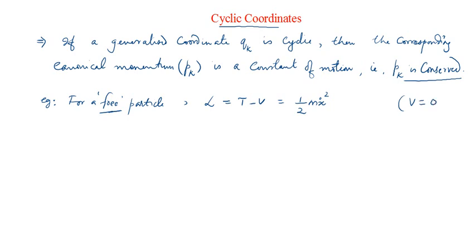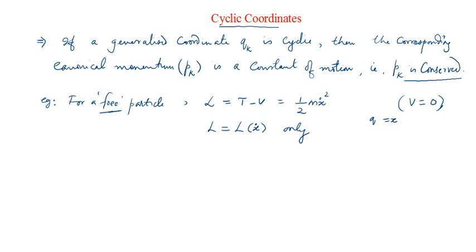So can't you see that the Lagrangian L here is a function of x dot only? The Lagrangian does not have a dependence on x. Here you can take q equal to x. The generalized coordinate is the Cartesian coordinate x, the position.